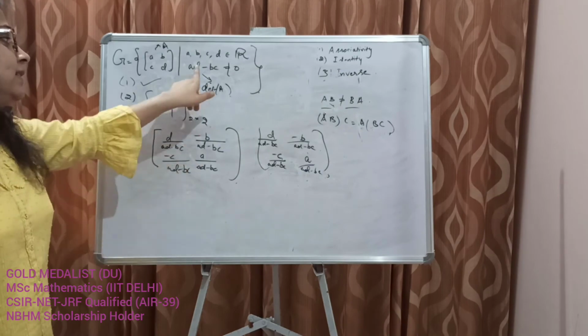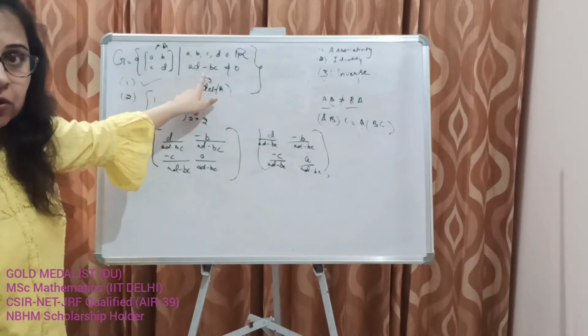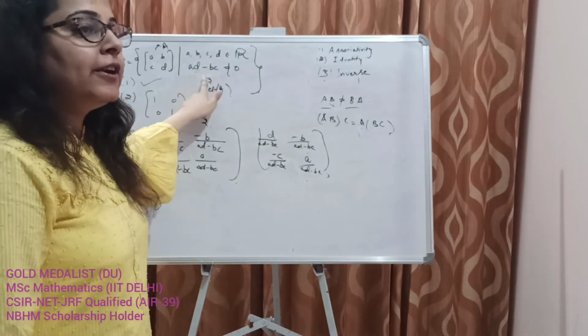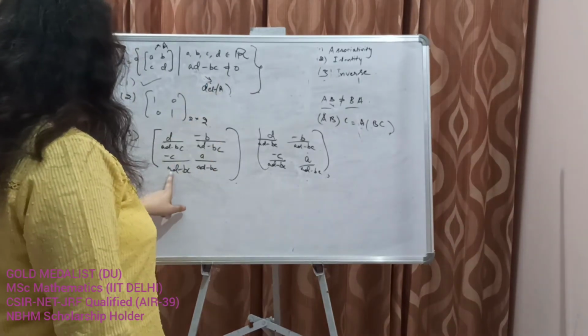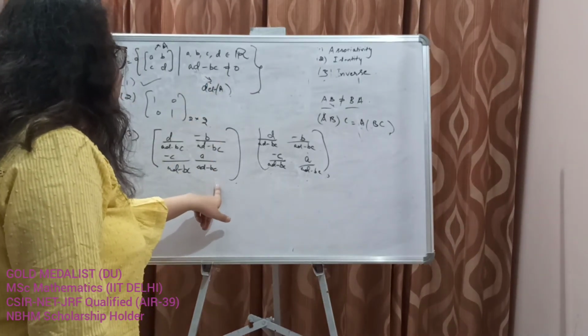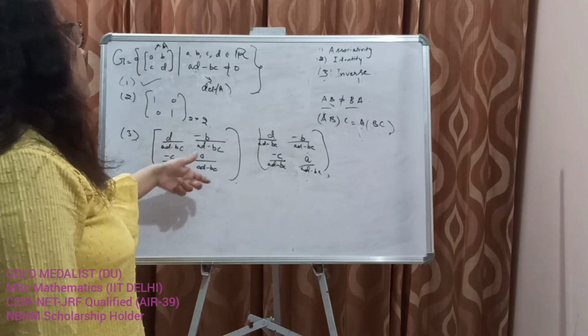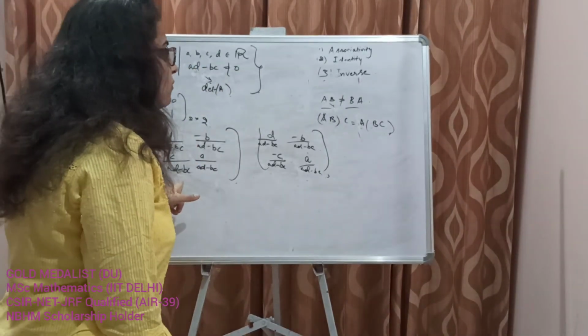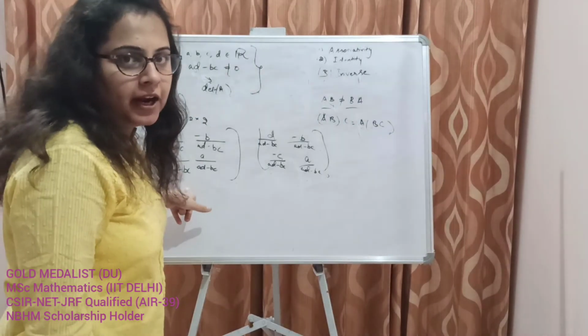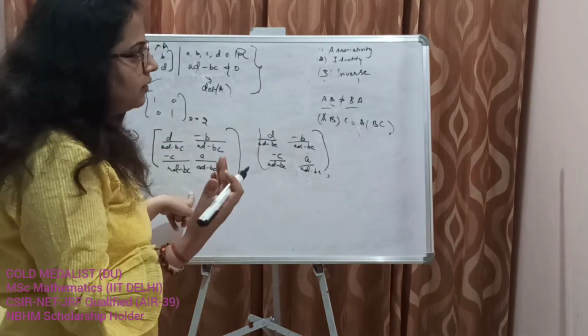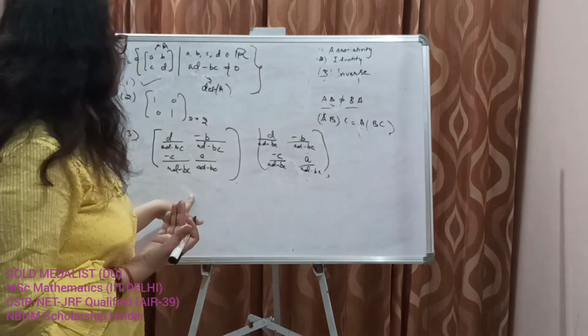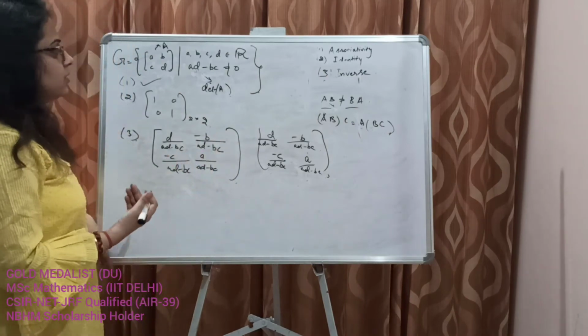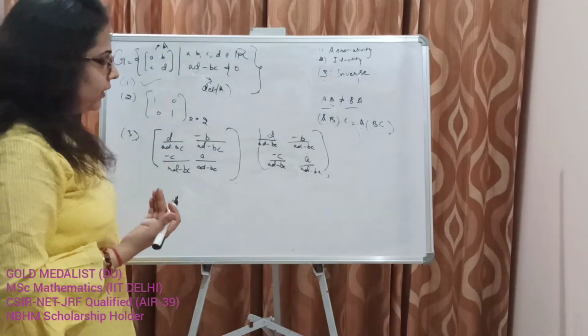Now, as I said, this condition plays a very important role in making this set a group under matrix multiplication, because since we have found out the inverse is this, if at all this was equal to 0, the inverse would not have existed for this matrix. So if you go back, open your high school books, you will find out the conditions for the existence of the inverse of a matrix.